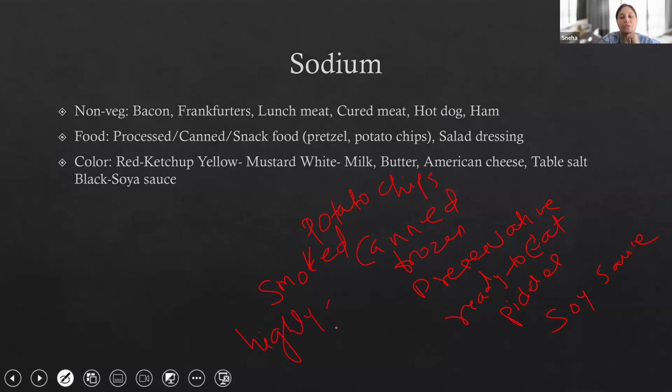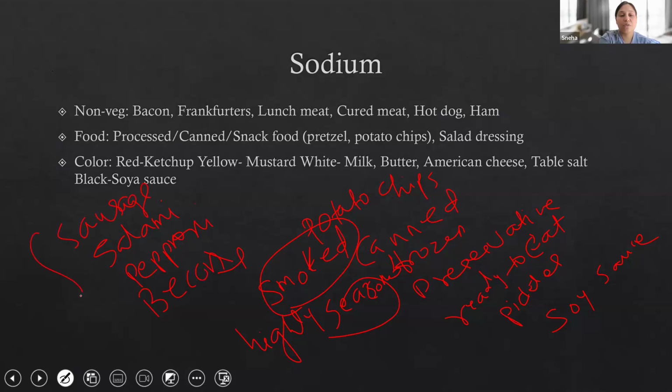highly seasoned food. So students who don't eat non-vegetarian items will have hard time understanding smoked food because most of the time they will give you options like salami or pepperoni pizza. So these are the smoked bacon, sausage. These are highly smoked or seasoned food items, ham, non-vegetarian item. Okay, so you will see this in the options. So let's read non-vegetarian: bacon, frankfurters, lunch meat, cured meat, hot dog, ham; food, processed food, canned food, snack food like pretzels, potato chips, salad dressing.